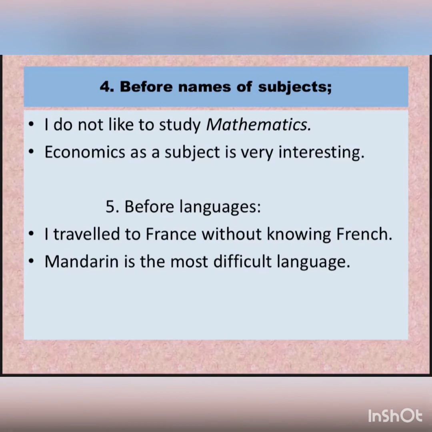Now the next instance where we do not use the article is before languages. I traveled to France without knowing French. Now we do not say I traveled to France without knowing the French, alright? So before languages, we omit the articles. Let's look at the next example. Mandarin is the most difficult language. So we do not use the article before the language Mandarin, alright?